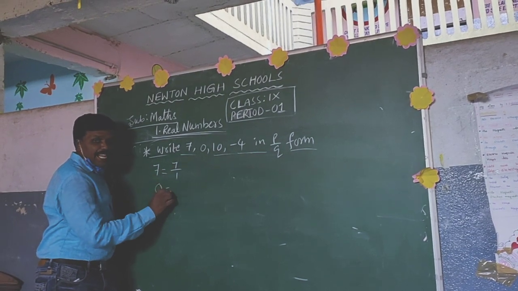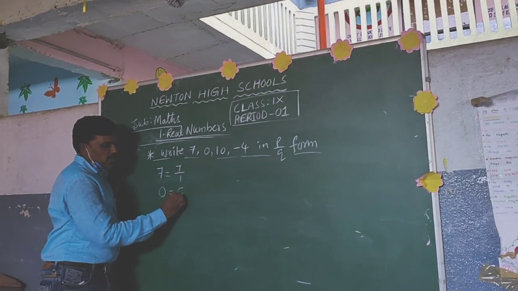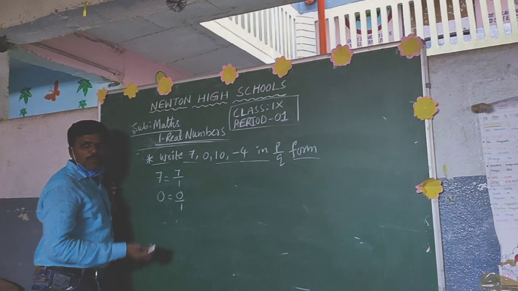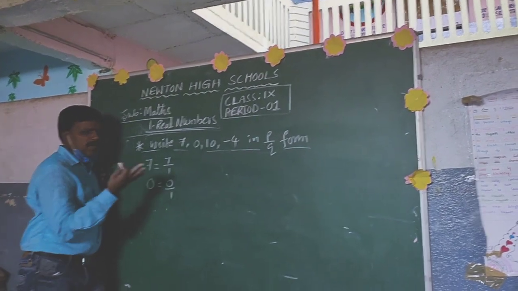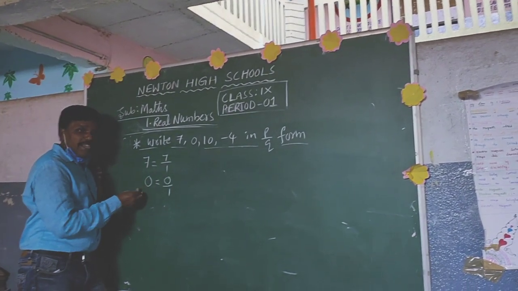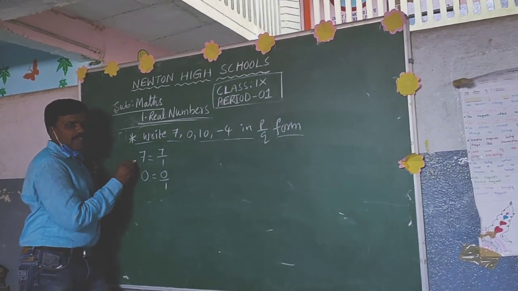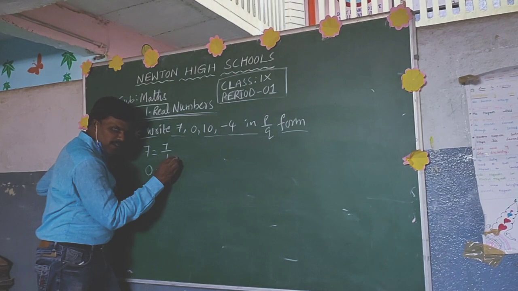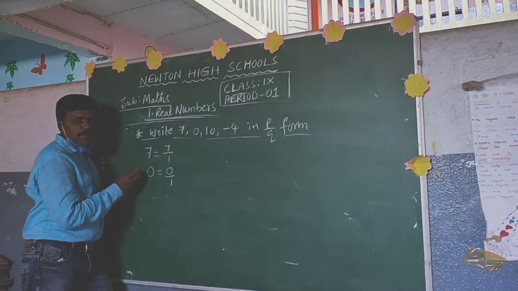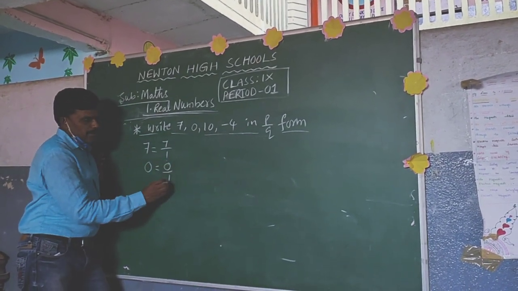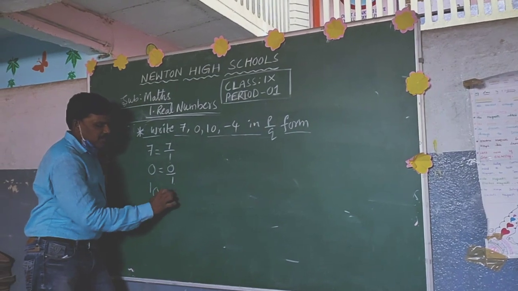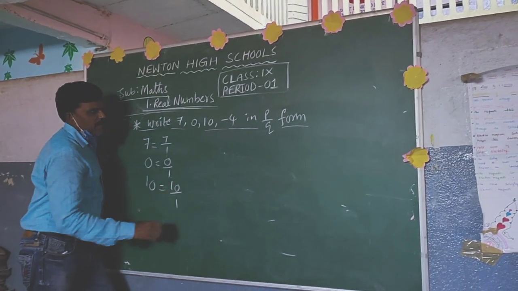Then 0, just now I explained to you, right? 0 by 1, or 0 by 2, or 0 by 100, 0 by 1000. Again we get 0, but it is possible to write in the form of p by q. What is the p by q form of 7? 7 by 1. What is the p by q form of 0? 0 by 1. Then 10, yes, 10 by 1.